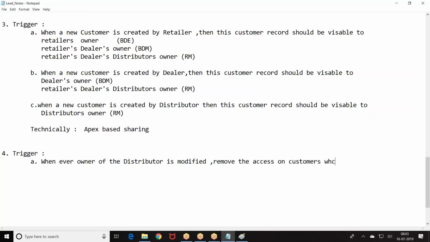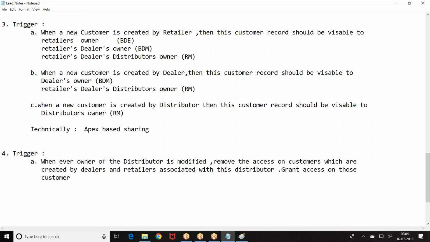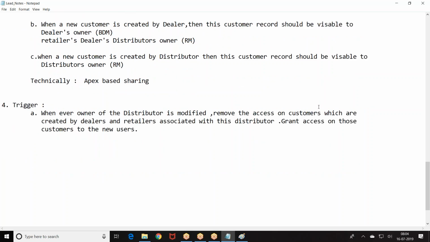Customers which are associated with the distributor, and grant access on those customers to the new users. Similarly,